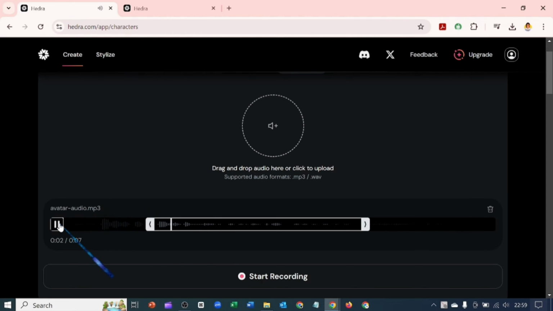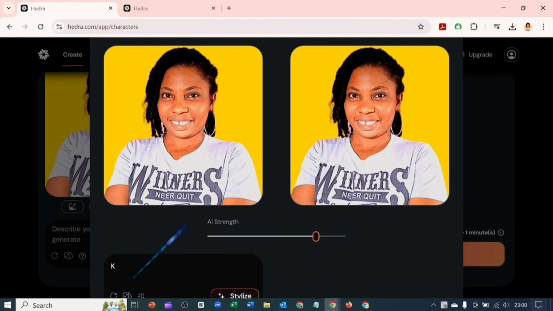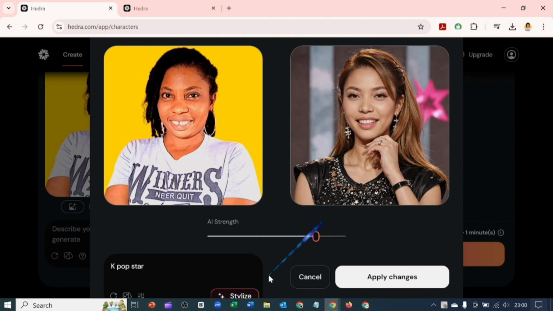So here on the image, you can actually tell it to describe any image you want to use. If you don't want to use your own image, you want to generate image from here, you can add your image here, screenshot, snap yourself, stylize the image. So let's stylize the image. That's the part I love the most. I'm going to write K-pop star and stylize. See what it turned me to. I feel fly. Am I like this?